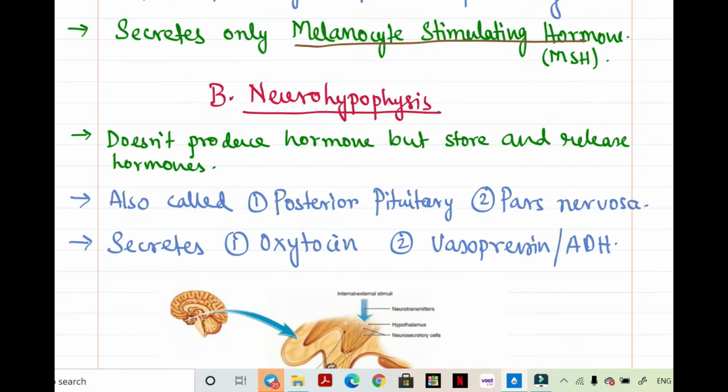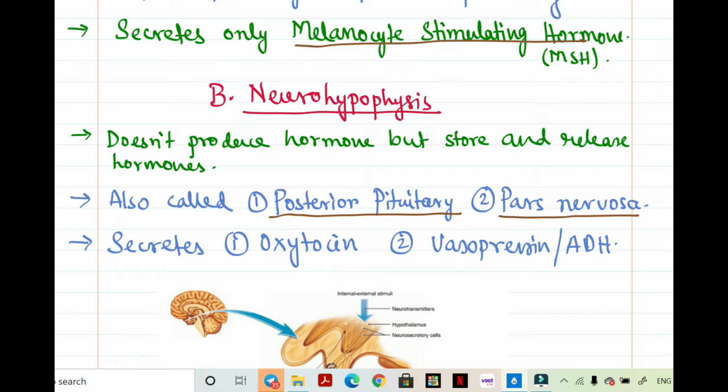Coming to neurohypophysis, it is also called the posterior pituitary and also called pars nervosa. Now neurohypophysis can't be further classified, therefore as a whole it can be called pars nervosa.